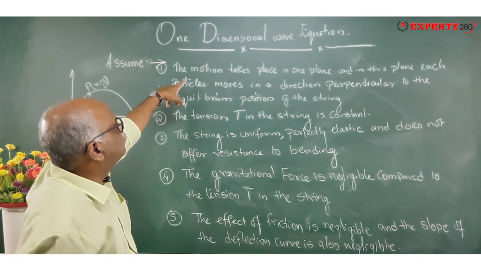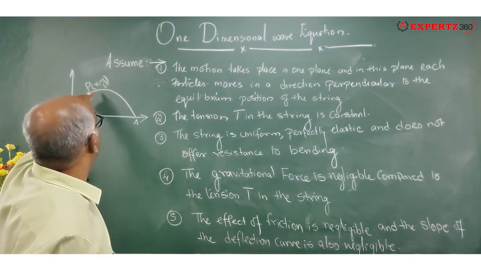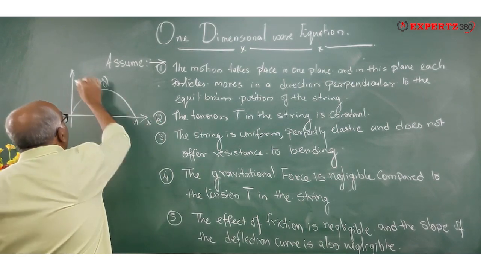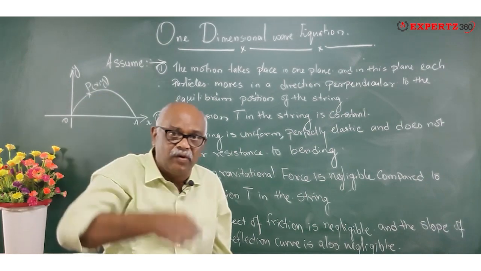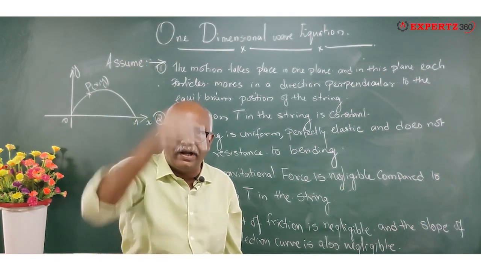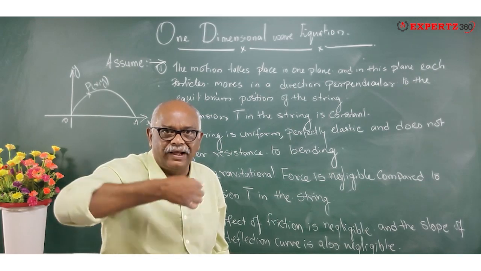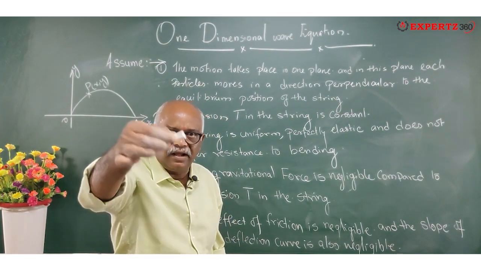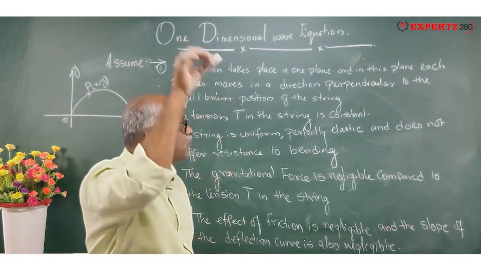The motion takes place in one plane, that is the xy plane. It is going to oscillate like this, not like this. It is going to go only in this position and not in this position or this position. Clear? That's what it means.